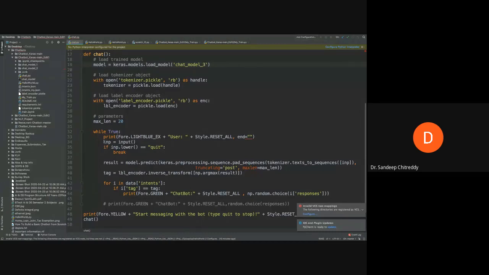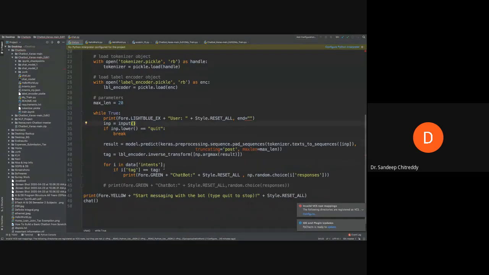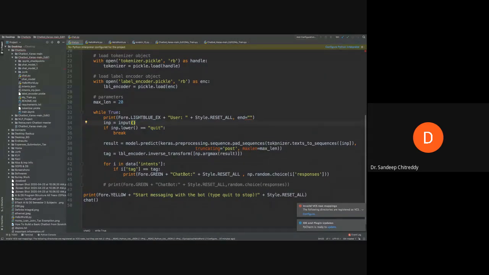The input is stored in an INP variable, and this is given to the tokenizer. Because once again, during the testing stage, it has to convert into that 20-dimensional vector. In order to convert that, we use texts to sequences, which is part of the tokenizer, and we also pad the sequences so that irrespective of the size of what the user types, it is converted into a 20x1 feature vector. And then you have model.predict.